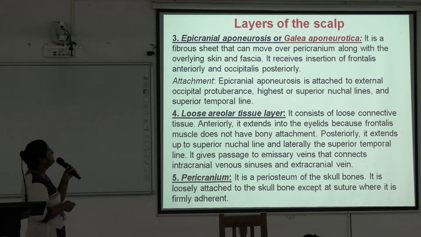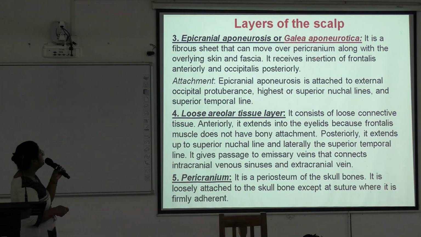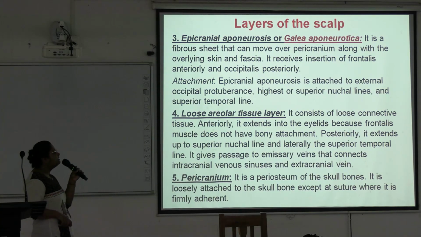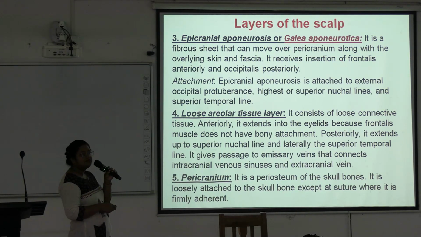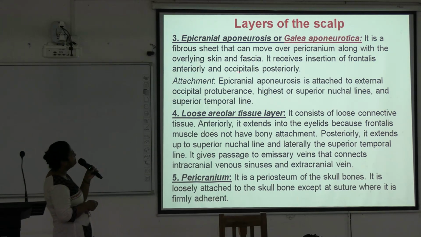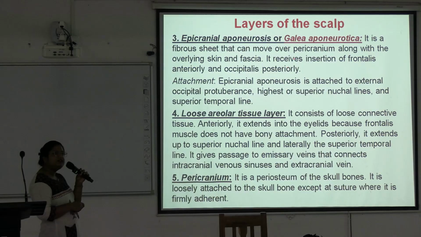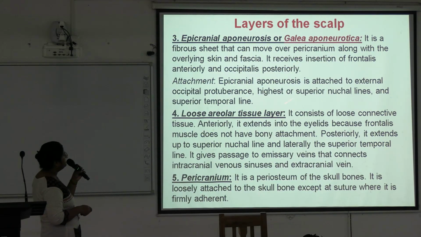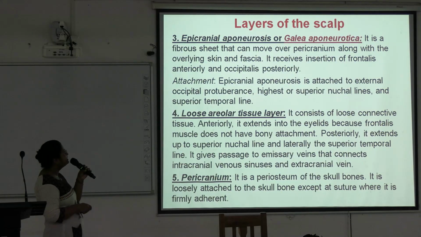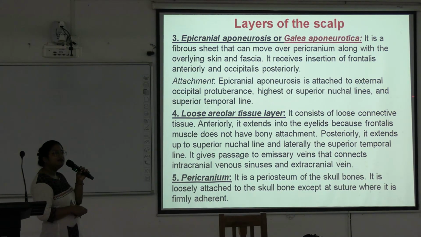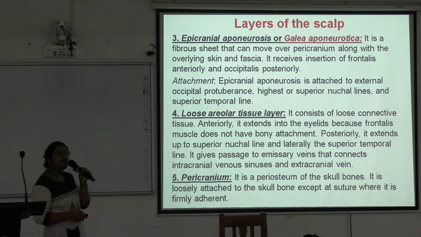Next is the epicranial aponeurosis or galea aponeurotica. It is a fibrous sheet that can move over the pericranium along with the overlying skin and the superficial fascia, and receives the insertion of frontalis anteriorly and occipitalis posteriorly. It is attached to the external occipital protuberance, highest or superior nuchal lines, and superior temporal line. This attachment is asked in your viva. Okay, attachment of the galea aponeurotica.